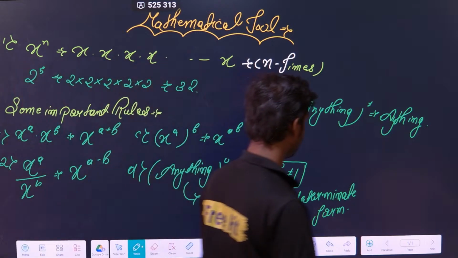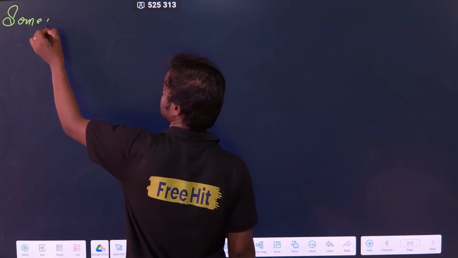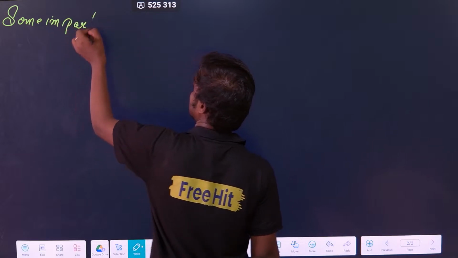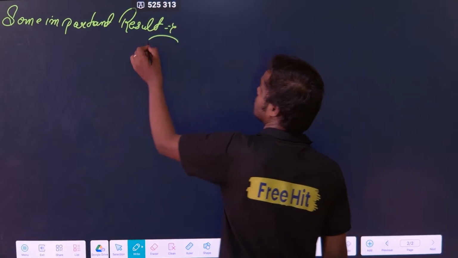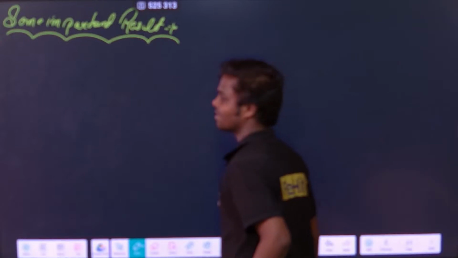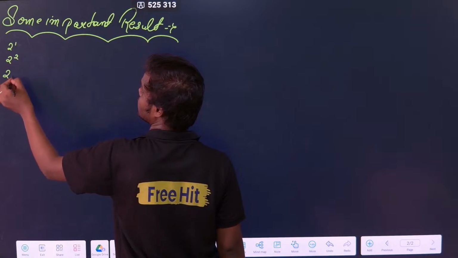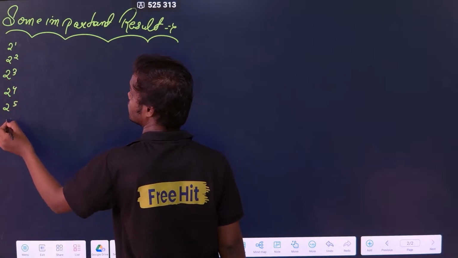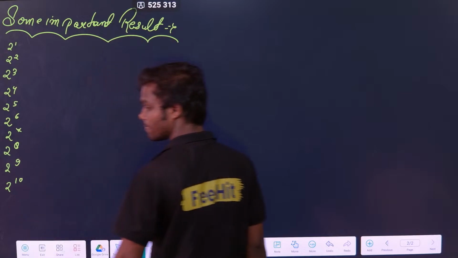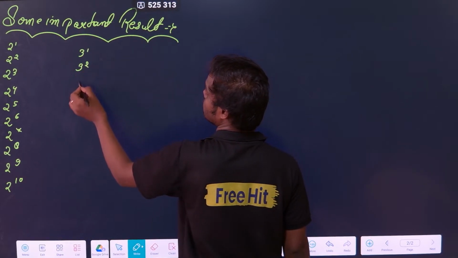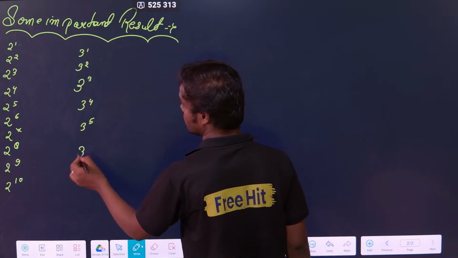Okay, some important results. Let's see some important results where students are very much confused. Suppose I ask you 2 to the power 1, 2 to the power 2, 2 to the power 3, 2 to the power 4, 2 to the power 5, 2 to the power 6, 2 to the power 7, 2 to the power 8, 2 to the power 9, 2 to the power 10. Similarly, 3 to the power 1, 3 to the power 2, 3 to the power 3, 3 to the power 4, 3 to the power 5. Correct? And 3 to the power 6.